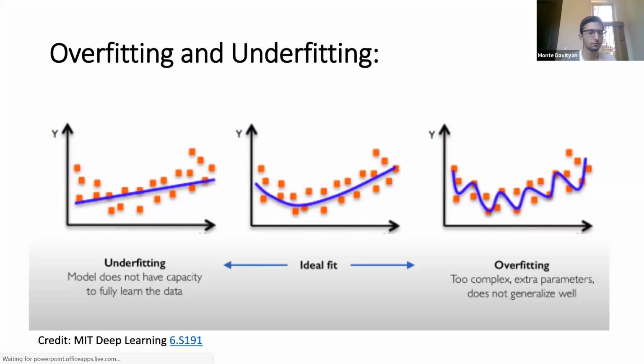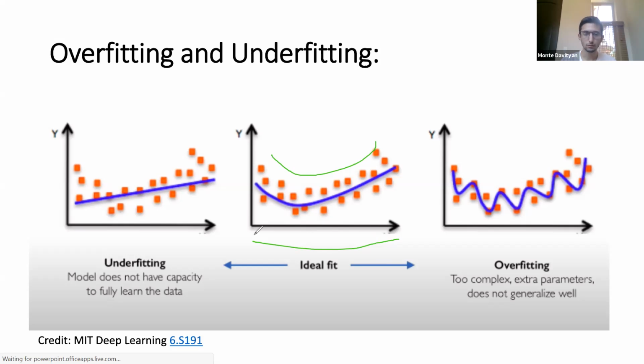But it is important to have a good number of layers and a good number of neurons for your specific task. Our goal, like I mentioned before, is to have an ideal fit. We want our function to approximate our data as well as possible. In this case, we see it's curved data, and obviously you can't use linear regression for this because it's not linear.